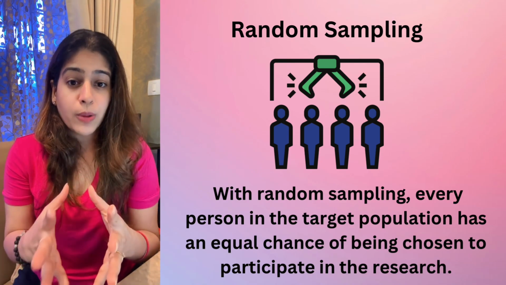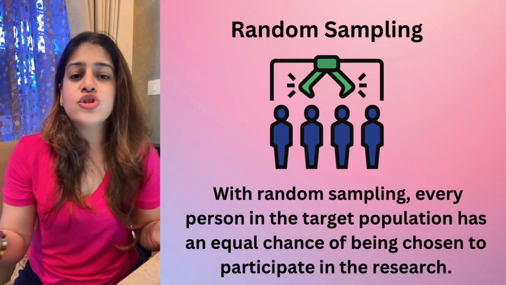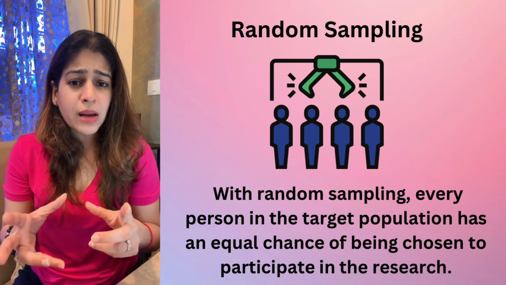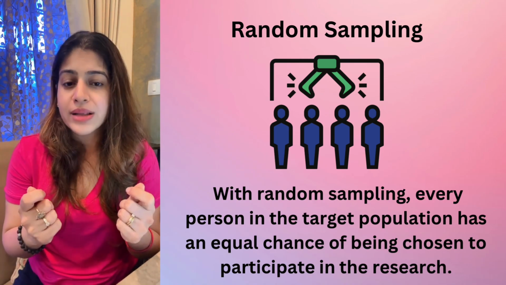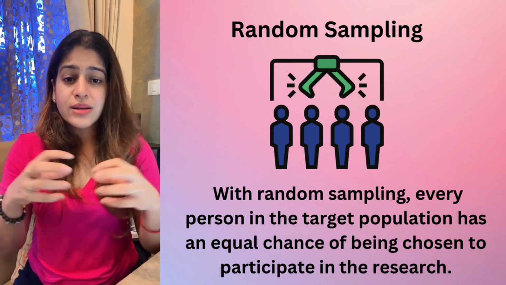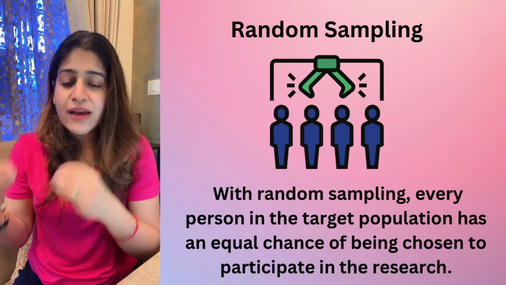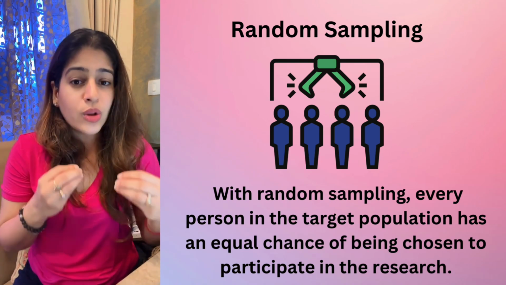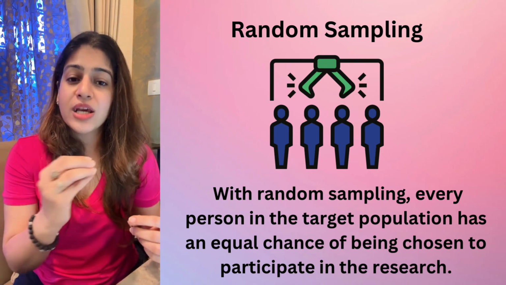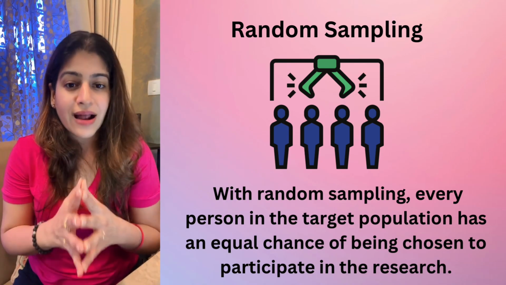Now here the population was who? The population was the full school. Every student is the population there. I want to study this school's students only. And who becomes my sample? Whosoever name comes from that chit, from that big bowl. That is the sample. In that bowl there are around 500 students' names, chits, and every student has an equal chance of being a part of my study. When every person has an equal chance and is randomly selected, that is called random sampling.